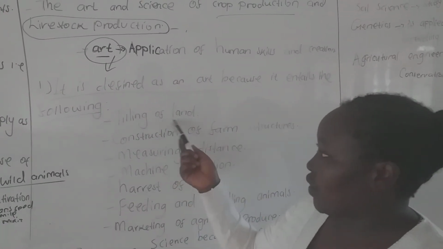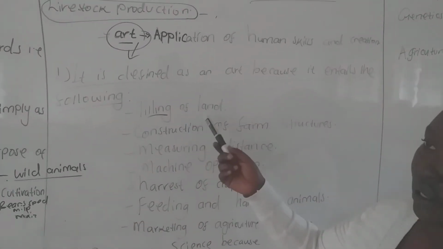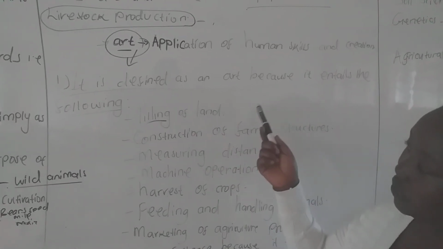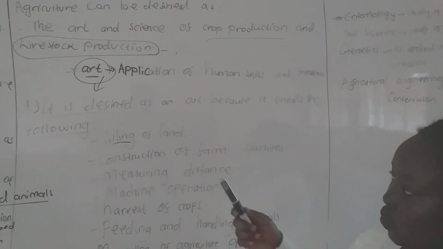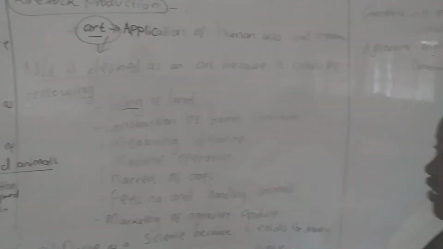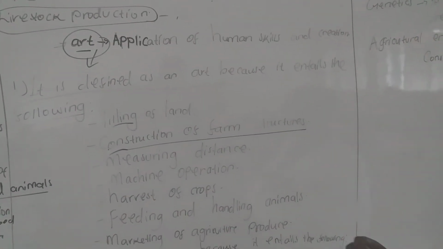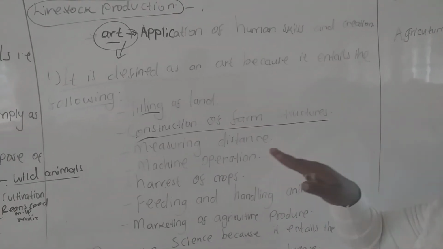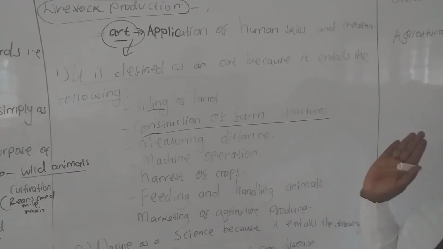So we define agriculture as an art because it entails the following details. We have tilling of land or plowing of land. We can use a tractor, or we can have a farmer who uses a machine to till or plow his land using the moldboard. And then we have construction of farm structures. Here we have a farmer who wants to construct a calf pen, a dairy shed, an archery or a piggery.